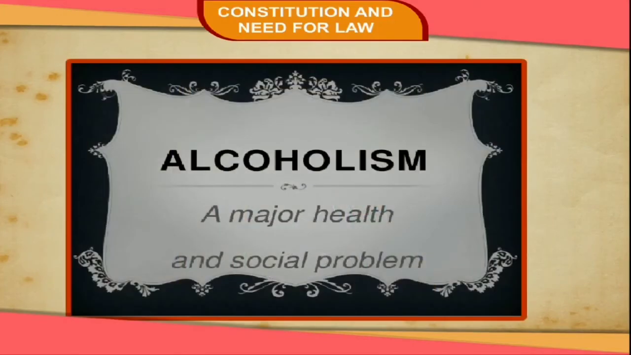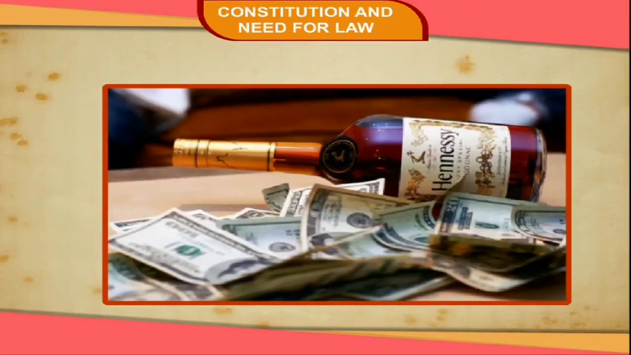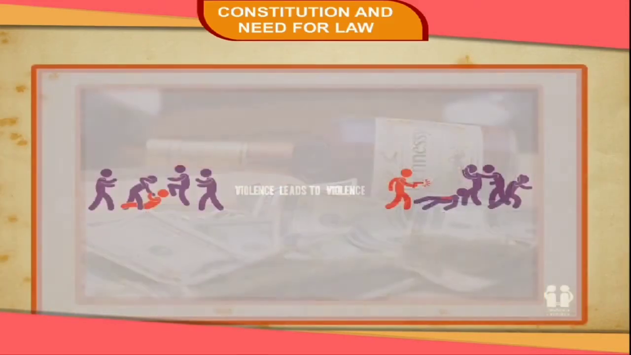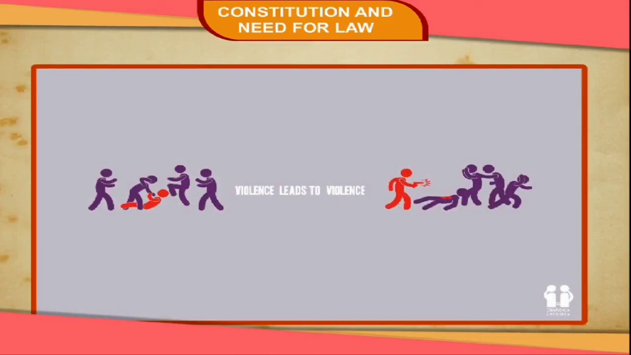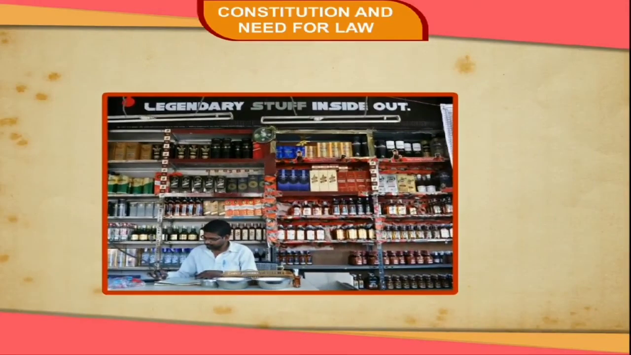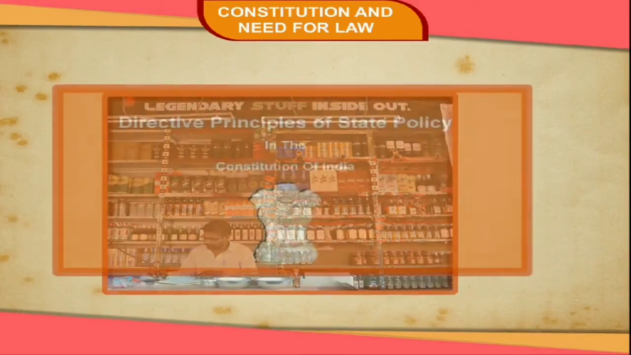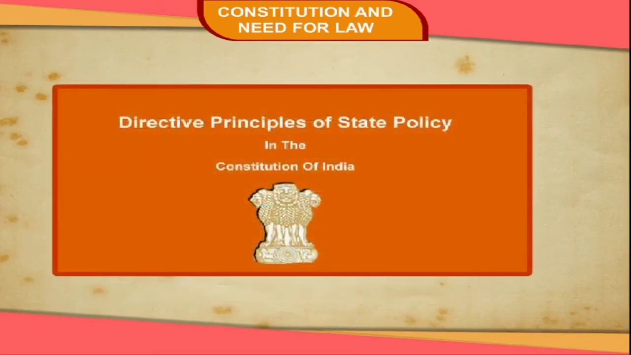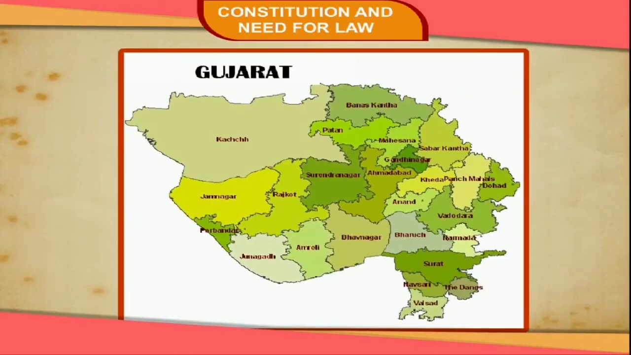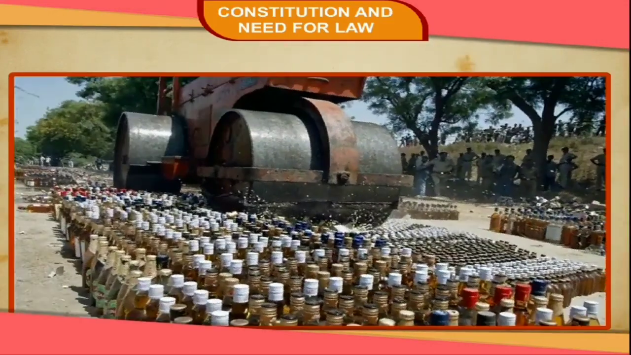Consumption of alcohol is a major social problem. Instead of improving their living standards, people spend their money on liquor. It leads to violence and other anti-social activities. In order to curb it, the government has included prohibition of liquor as a part of the directive principles of state policy. Some states like Gujarat have imposed prohibition of liquor in their state.